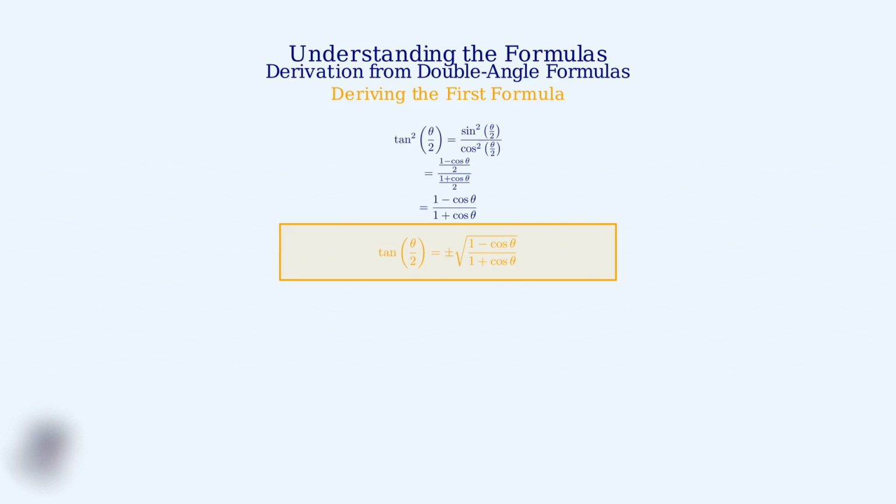Since tangent equals sine over cosine, we divide our sine squared expression by our cosine squared expression. We substitute our expressions for sine squared and cosine squared of theta over 2. The 2's cancel out, giving us 1 minus cosine theta over 1 plus cosine theta. Taking the square root gives us our first formula. The other formulas can be derived through algebraic manipulation and the use of additional trigonometric identities.